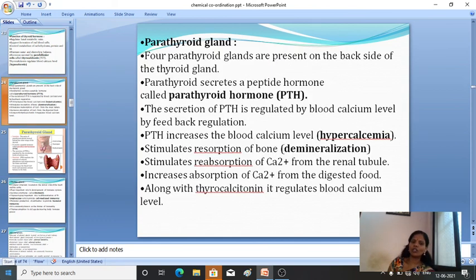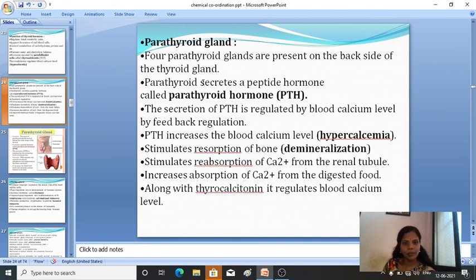So next we'll move on to another gland, that is the parathyroid gland. Four parathyroid glands are present on the back side of the thyroid gland. Okay, four parathyroid glands will be present. Fine.